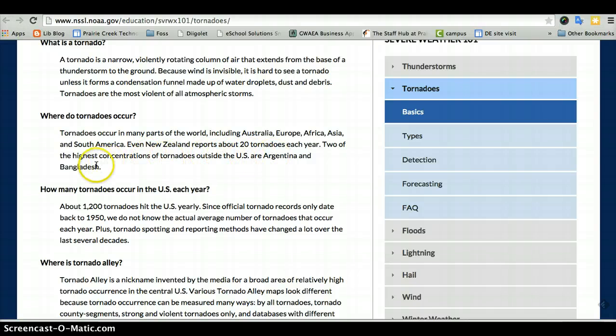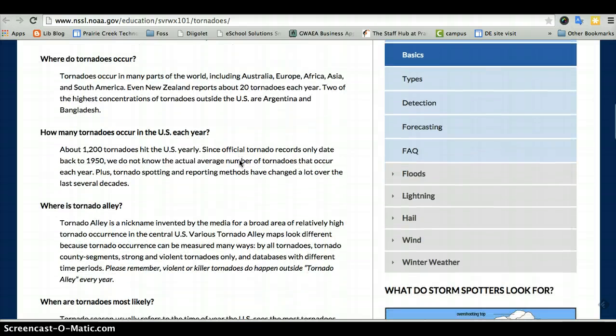are Argentina and Bangladesh. You know, the interesting thing about that paragraph is it doesn't list the United States here, but it says in the second one that two of the biggest areas where there are tornadoes outside of the U.S. are these other two countries. So I'm inferring that that means the U.S. actually has them. Oh, and down here, it actually talks specifically about the United States. 1,200 tornadoes a year. They started recording them in the 1950s. Wow.